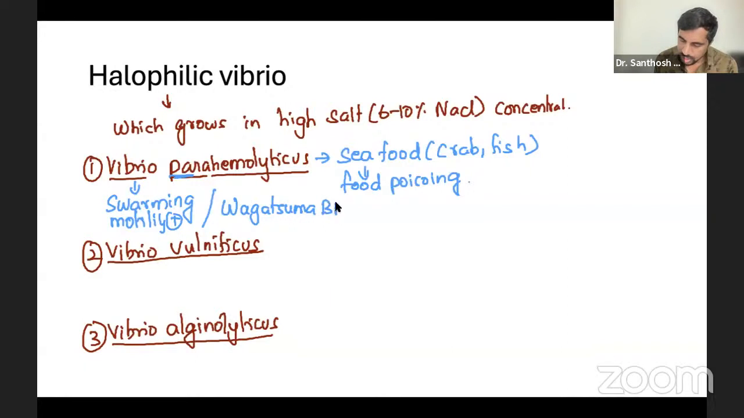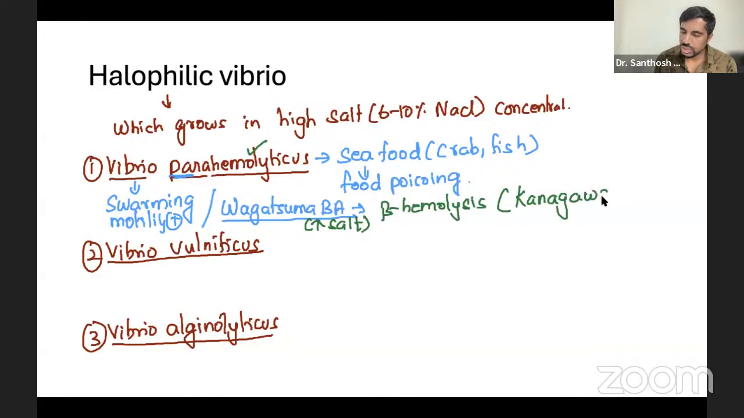Wagatsuma blood agar. It's actually blood agar with increased salt concentration. You will see beta hemolysis, just like the name hemolyticus says, when the salt concentration is increased. That's what they call the Kanagawa phenomenon. This question was asked in your recent AIIMS exam or NEET PG. So you have the Kanagawa phenomenon, beta hemolysis.